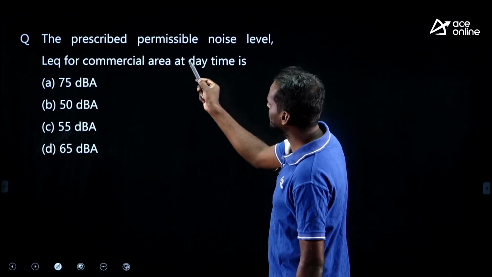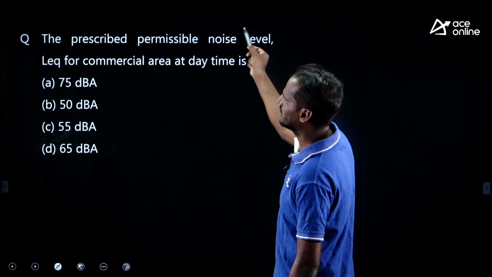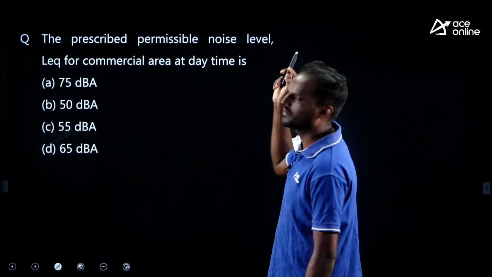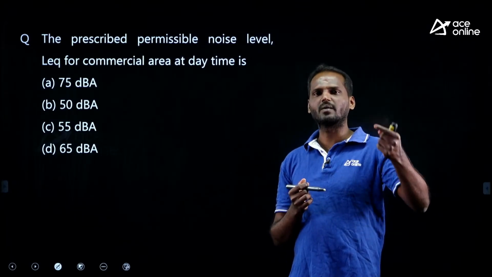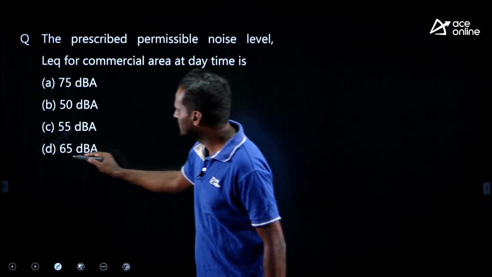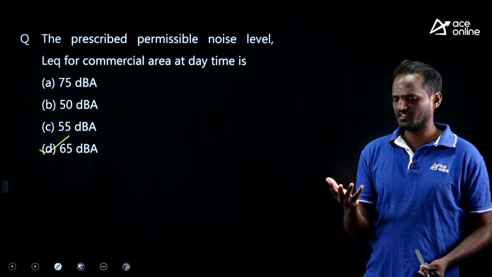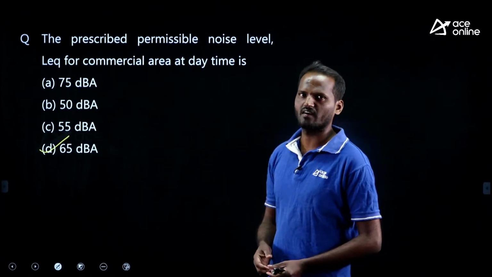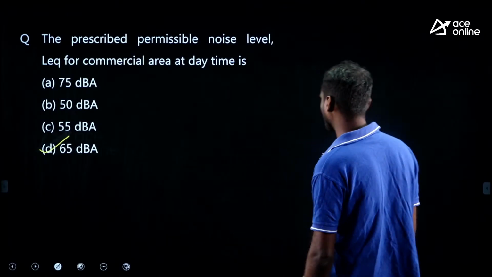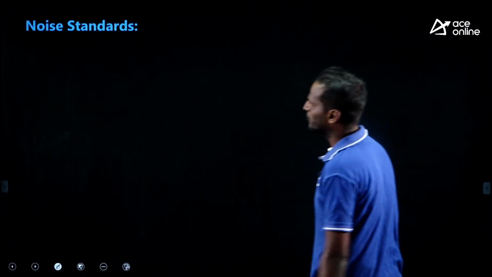The permissible noise level for a commercial area in daytime is 65. Students often confuse between the values 65, 75, 55. Look at this very carefully, with this you can remember better.